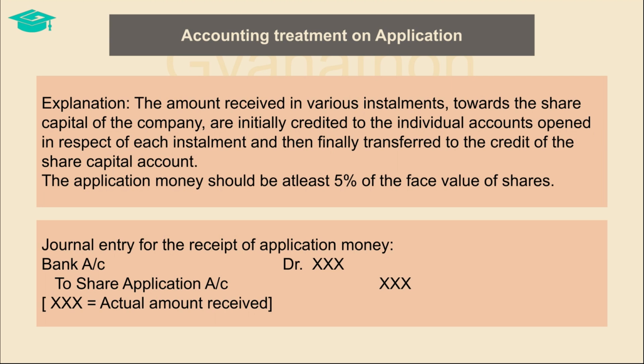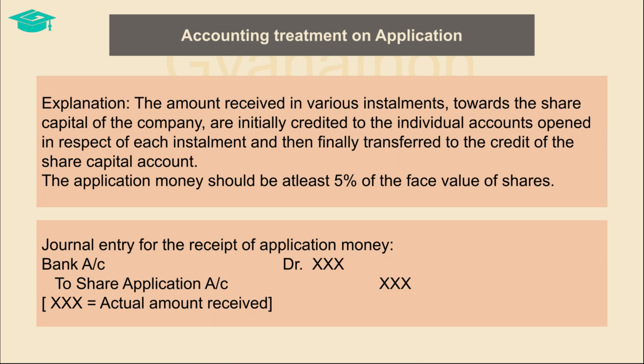The amount received towards the capital of a company should be credited to the share capital account. However, firstly, the amount received in any installment is first credited to the account representing such installment and then finally credited to the share capital account. This helps in recording how much amount relates to each installment in the process of issue of shares.